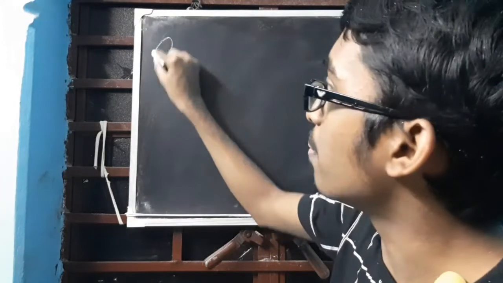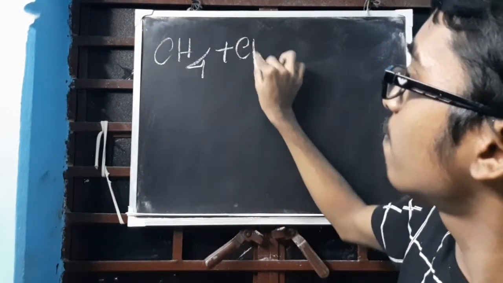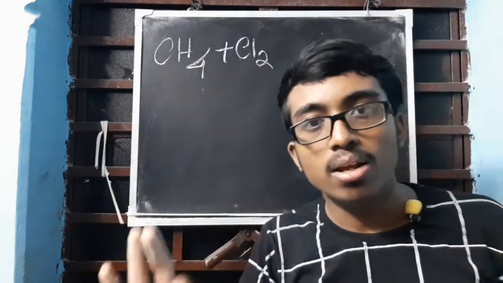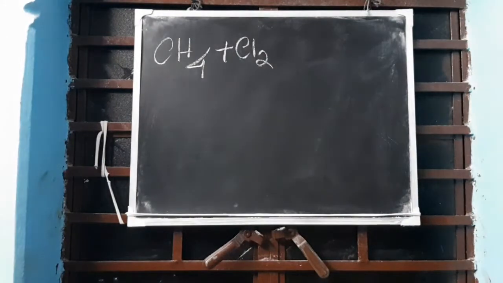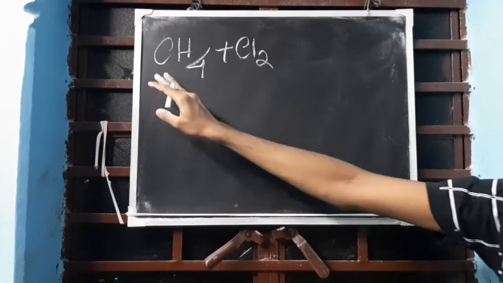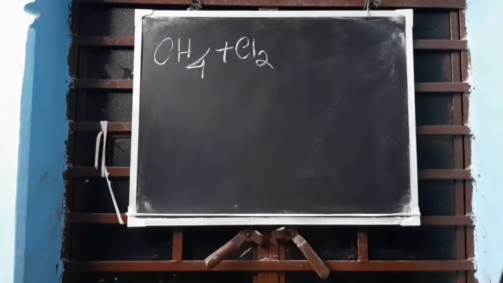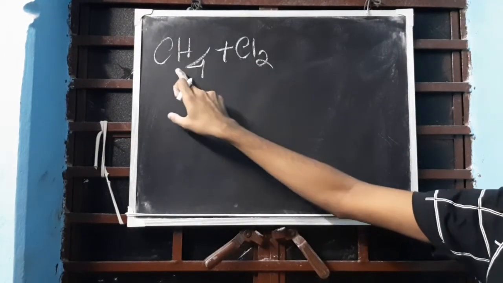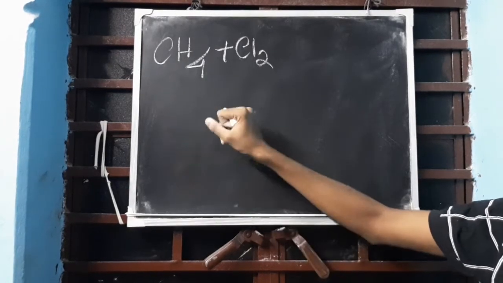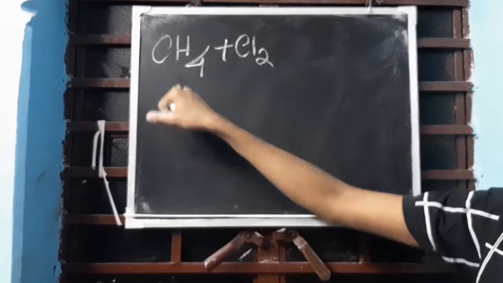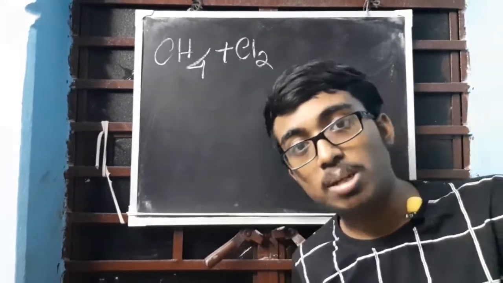Example, methane. Methane is the first member of alkane group. Let me go to alkane group and discuss every member next part. So methane says my tummy is full, I cannot eat anything more, but I can substitute. Cl2 has been added to this. What will methane do? Methane will say, okay, let me replace one of my hydrogen with this. Clear? So this is substitution reaction.